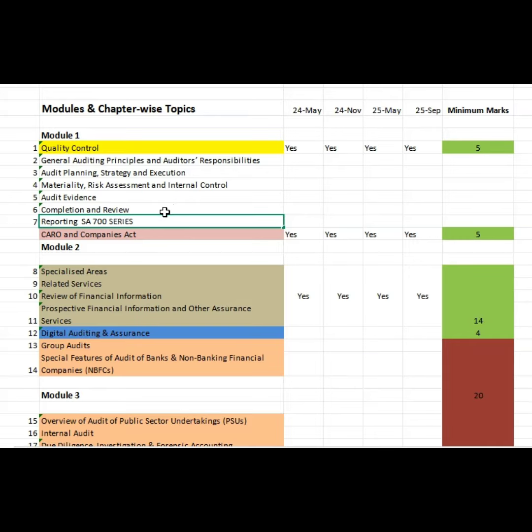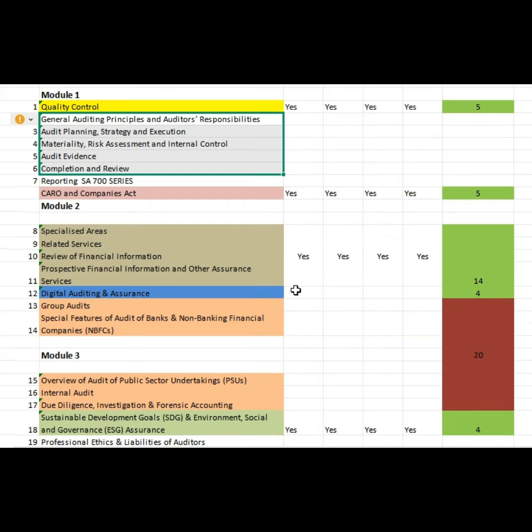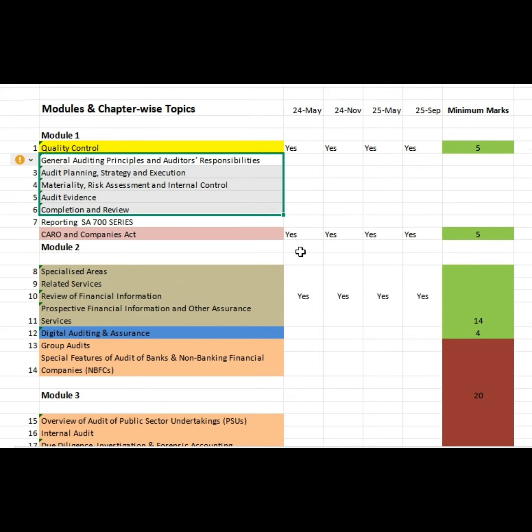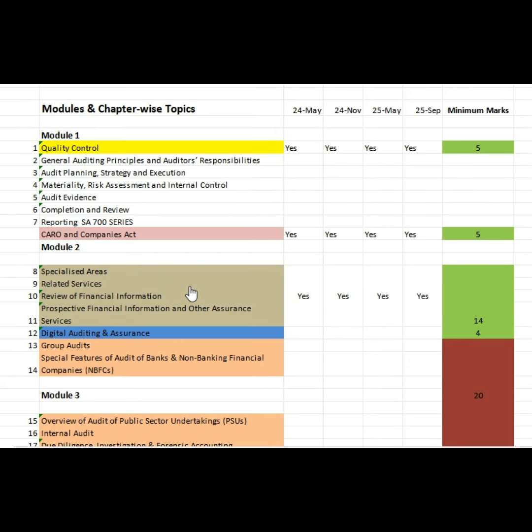Apart from this, completion and review has not been tested for the last few times, I guess. So for these chapters 2, 3, 4, 5, 6, just have a glance. If you have time, have a glance and concentrate on those standards which have not been tested in the last 4 attempts. Be sure about that. So this is how the audit and the past years' trends work. If you want the detailed video, just refer to the detailed video. This is something I could give you as a summary, and this is how we have completed the summary or the approach for your audit.